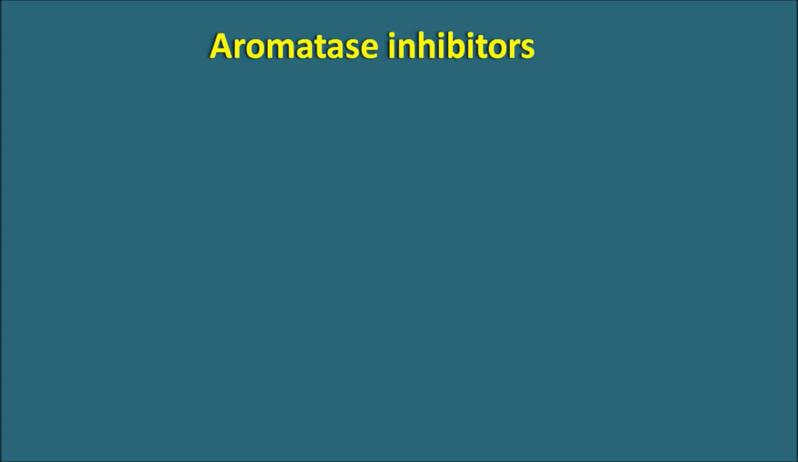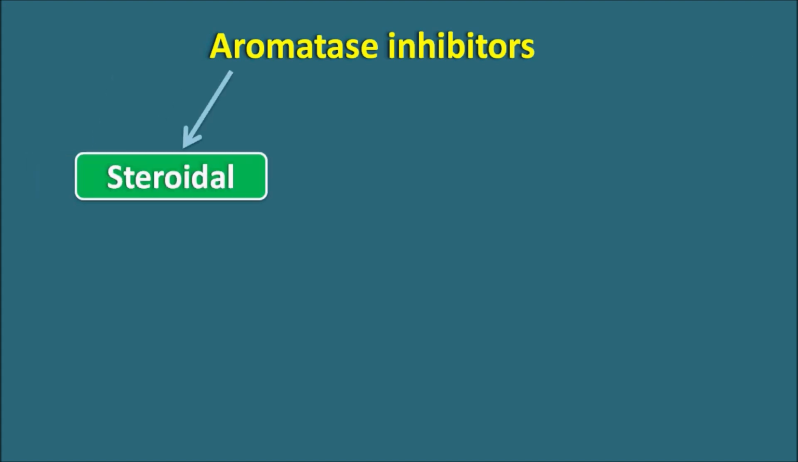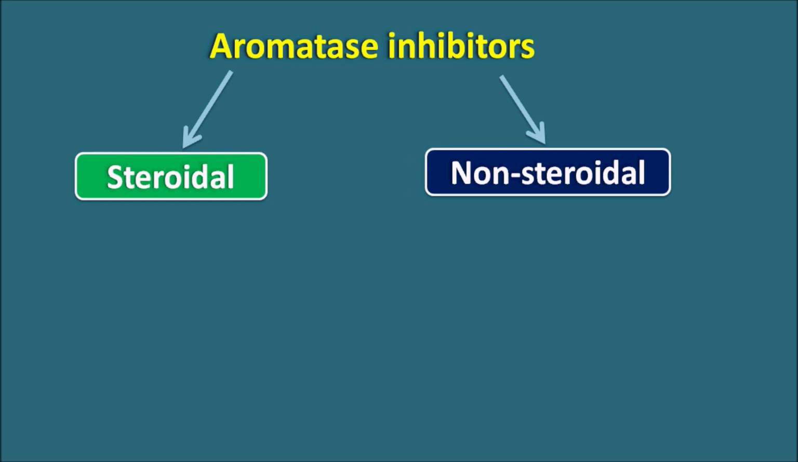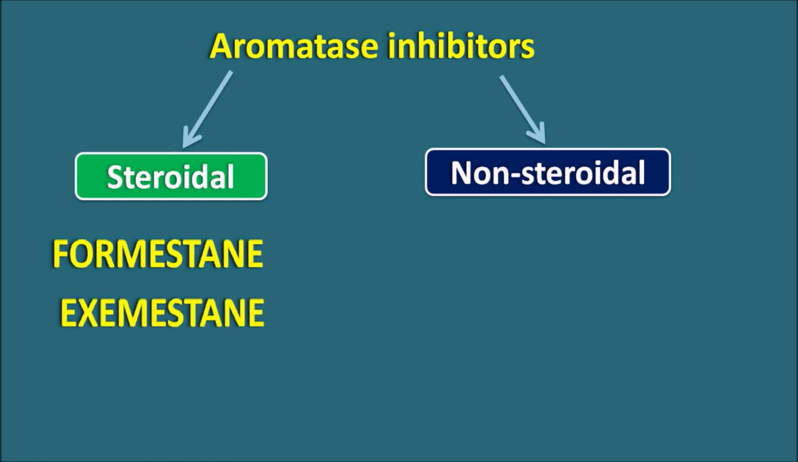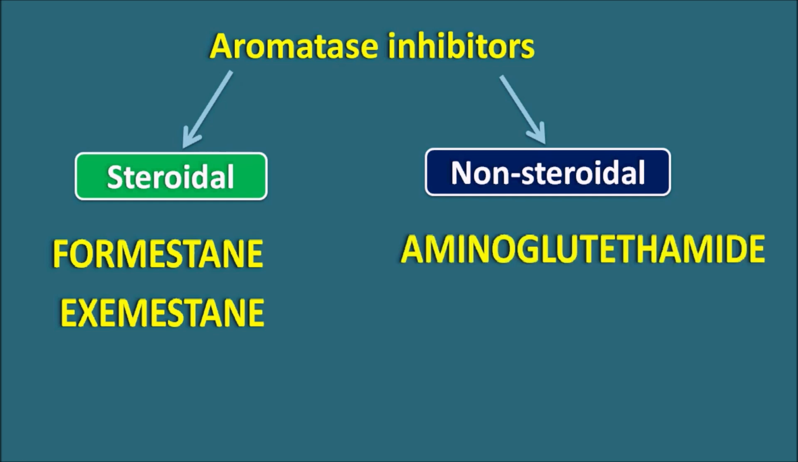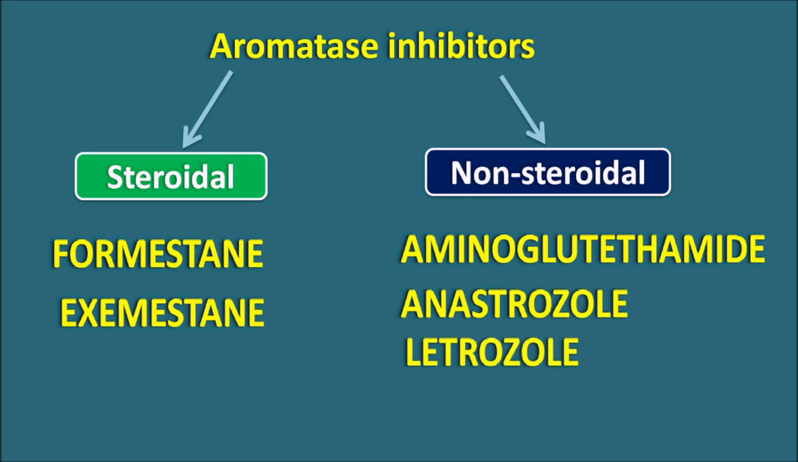They can be classified into two types: steroidal as well as non-steroidal. Among the steroidal, one of the old generation drugs is Formestane, but nowadays the new generation drug is Exemestane. Similarly, in the non-steroidal, we can observe the old generation aminoglutethimide, but the new generation drugs like anastrozole and letrozole. So here, non-steroidal drugs have somewhat fewer side effects compared with the steroidal agents.